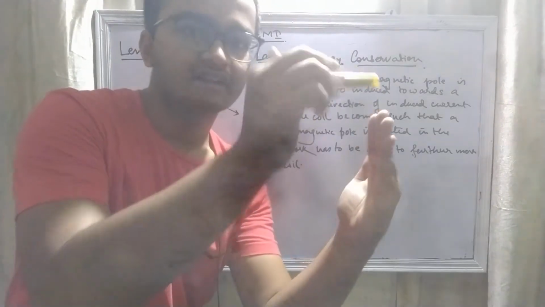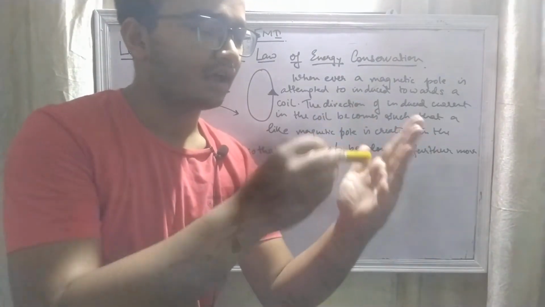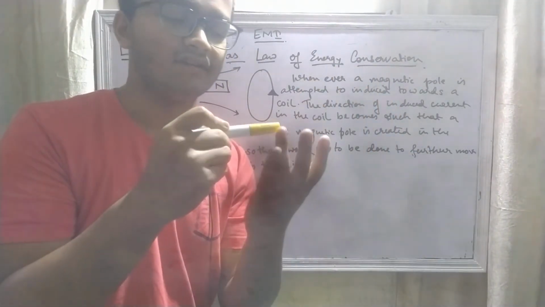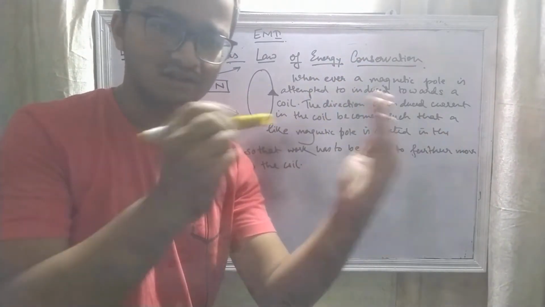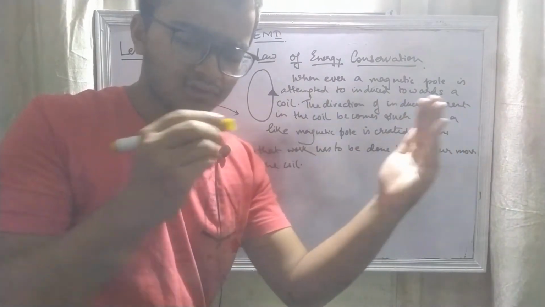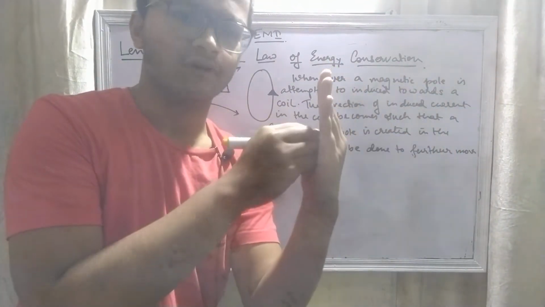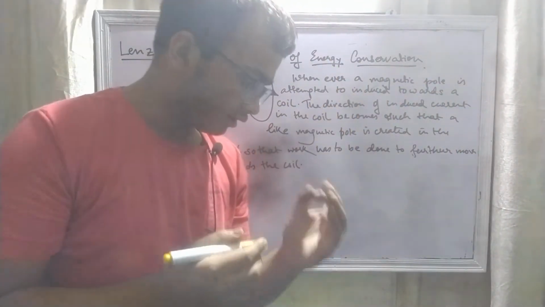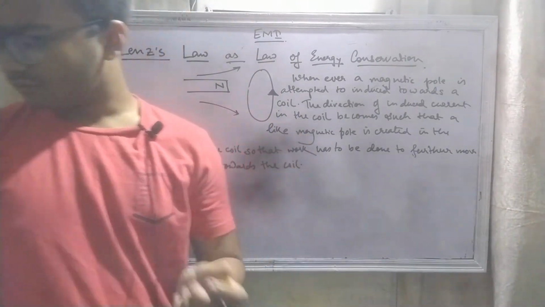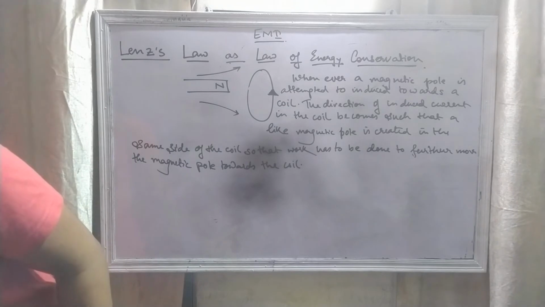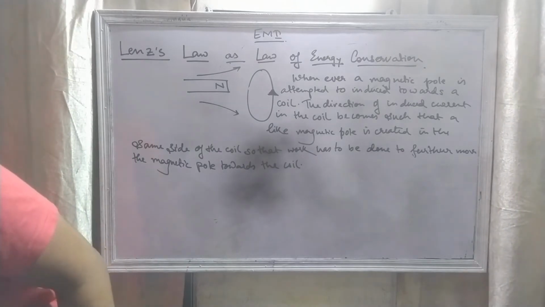The direction of induced current is such that a like magnetic pole is created, that means if this is north, here will also be a north pole, so that both repel each other, and work is done to further move this north pole towards this coil. This work done accounts for the generation of electrical energy in the coil, right? So this was about Lenz's law as a law of energy conservation.